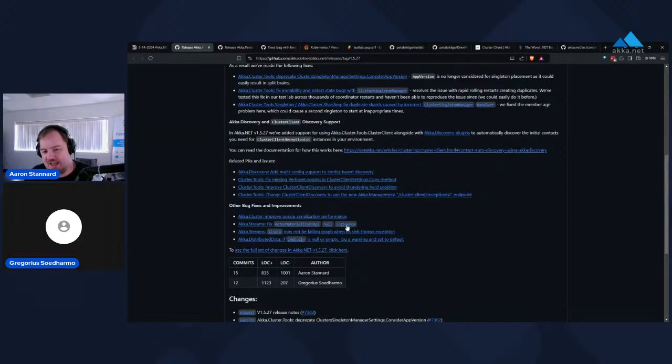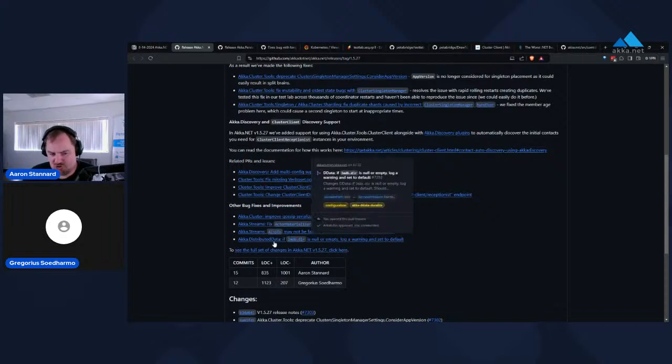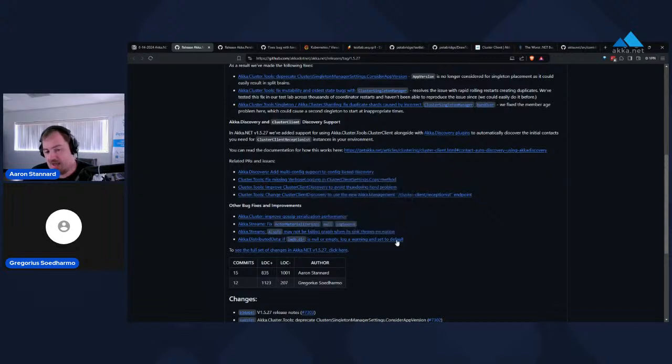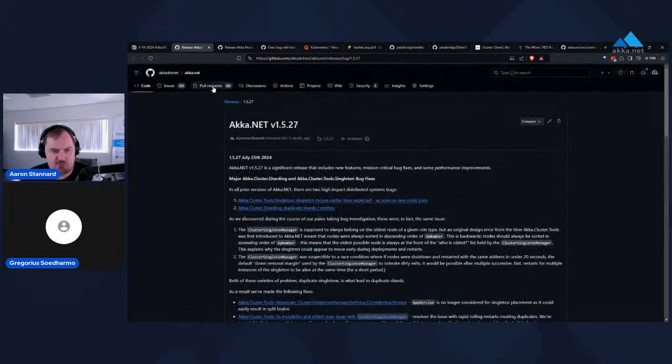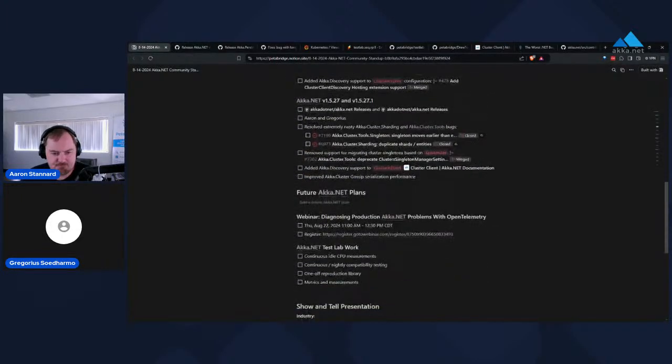We fixed a potentially nasty bug with the actor materializer in Akka streams. We also made it so the also two-stage Akka streams will now throw exceptions properly if you configure it to do so. And we tried to fix some configuration issues with Akka distributed data. Looks like the user who reported this, owner Grumis, we still have a little bit of work to do to get that fully cleaned out, but we're working on it. So all of that got taken care of as part of 1.527.